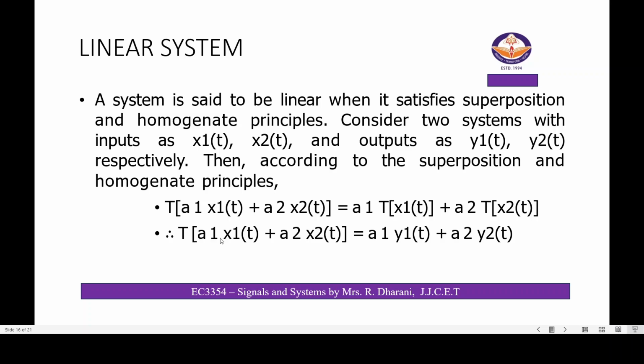Therefore, T of a1 x1 of t plus a2 x2 of t equals a1 y1 of t plus a2 y2 of t. Here, y1 of t equals T of x1 of t, and y2 of t equals T of x2 of t. That is the superposition principle applied to the system, and the system is said to be linear.